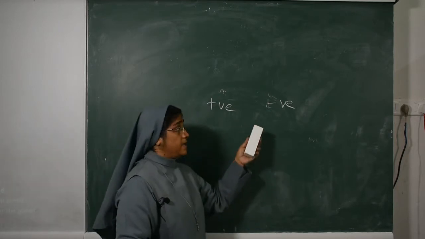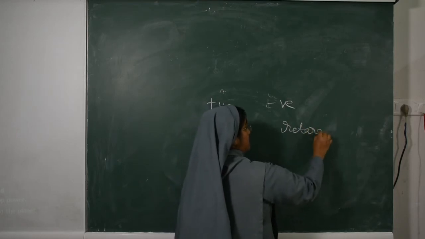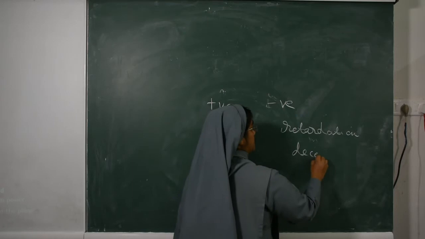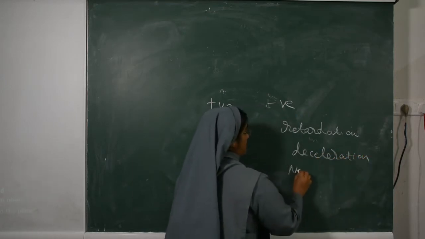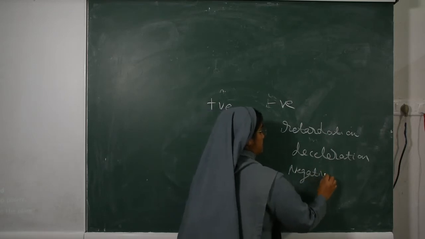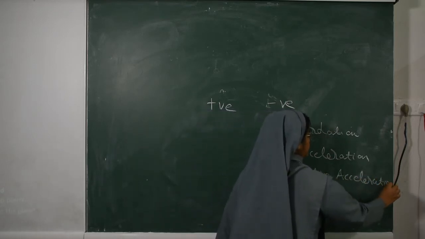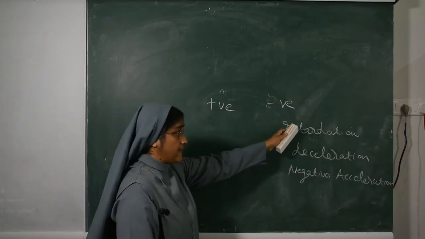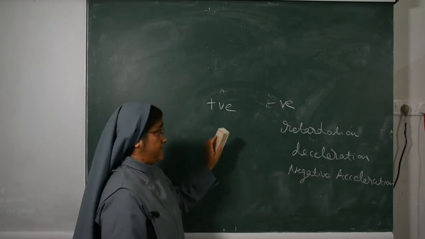Negative acceleration is called retardation or deceleration.